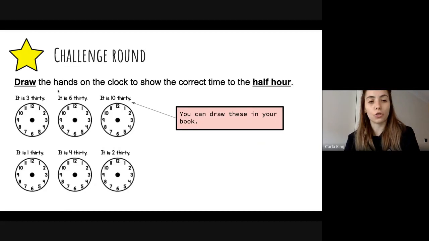This is your challenge round. You're going to draw the hands on the clock to show the correct time to the half hour. If you like, so 3:30, how would that look like? 6:30, show me how that would look like. 10:30, show me how. You can draw these clocks in your book. If you have them, if you've got a small whiteboard at home, you may do that as well.